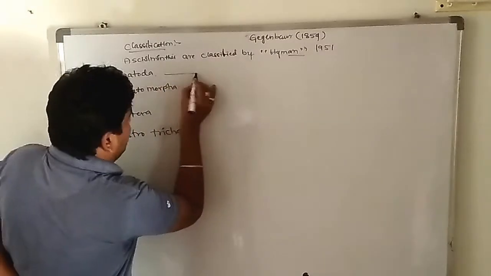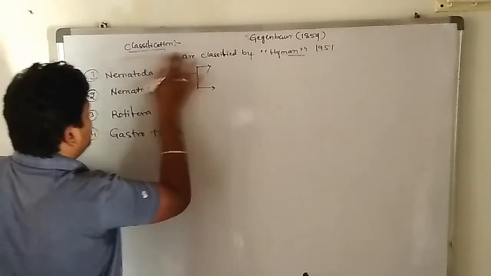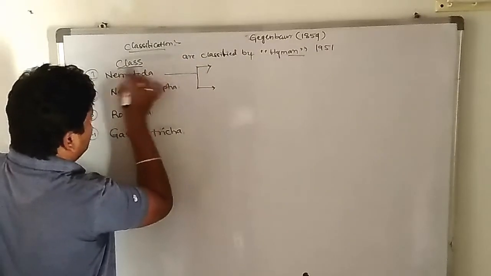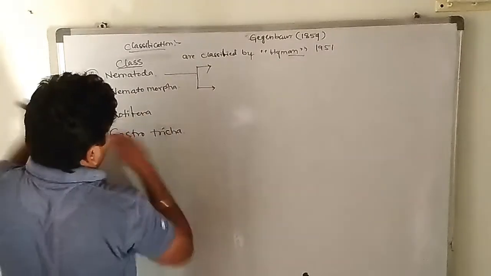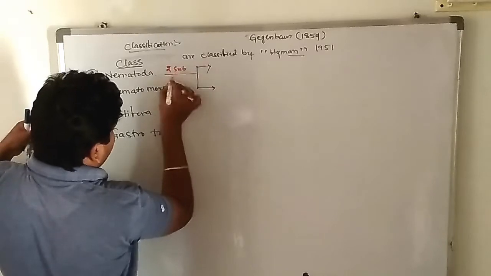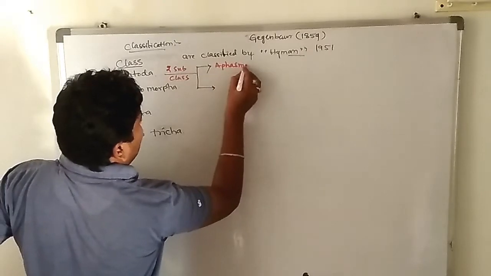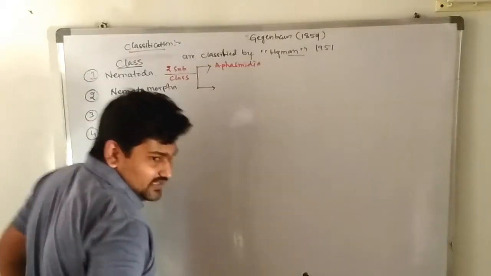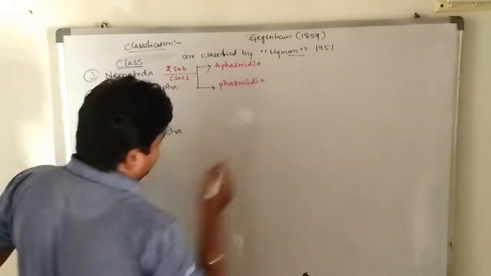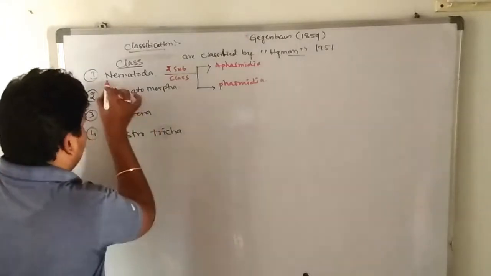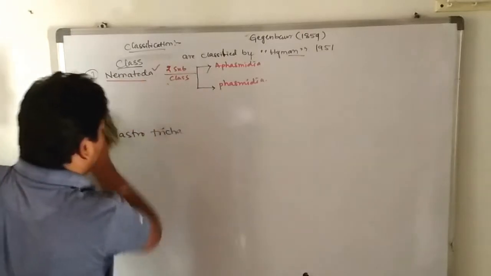In this, Nematoda can be classified into 2 subclasses. This is a class. How many subclasses does Nematoda contain? 2 subclasses. What is that? Aphasmidia. Second one is Phasmidia. Aphasmidia and Phasmidia. Now we are discussing the first one, Nematoda. What is Nematoda?